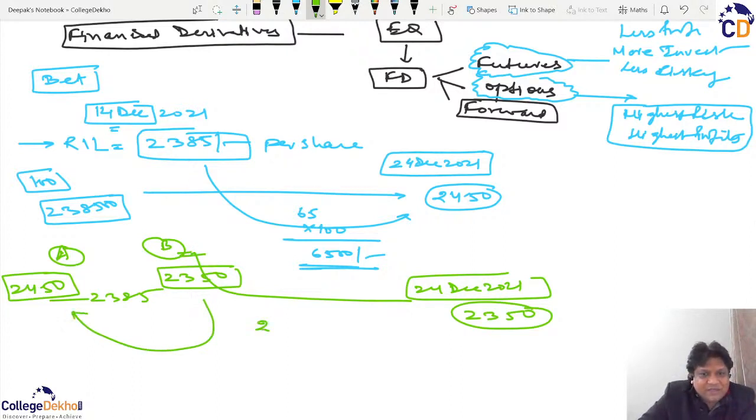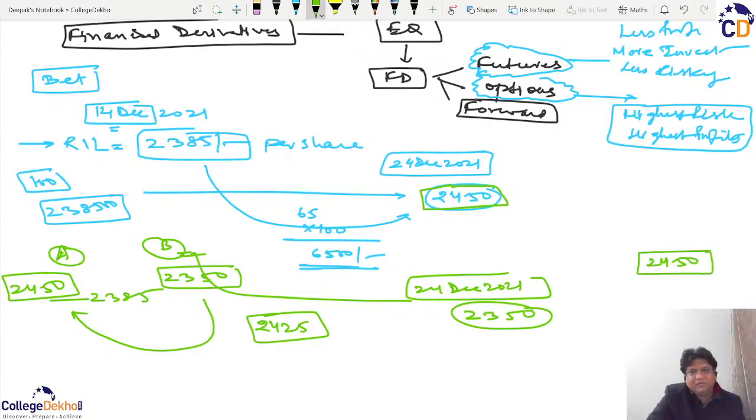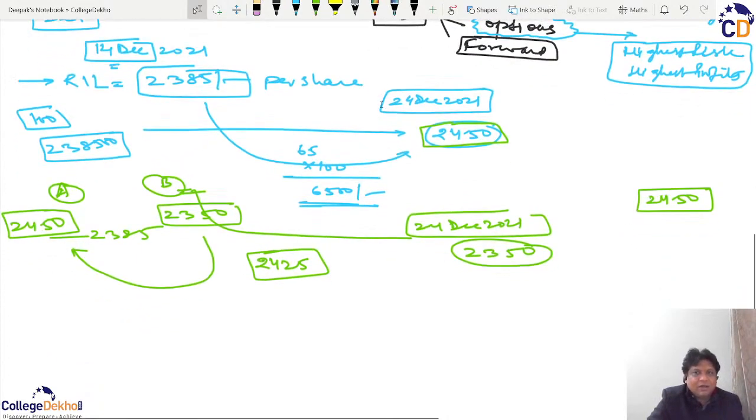He believes the price will go down, so he can offer me that either you confirm that the price will be 2450 or you believe that the price will not be 2450. What I'm saying is that before I talk about option and future, we have to understand this.